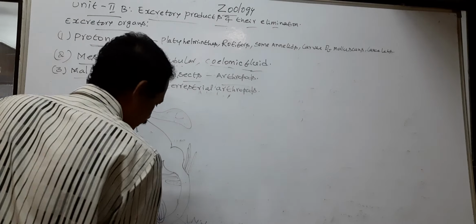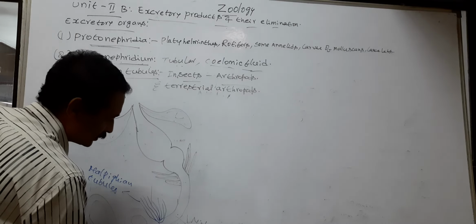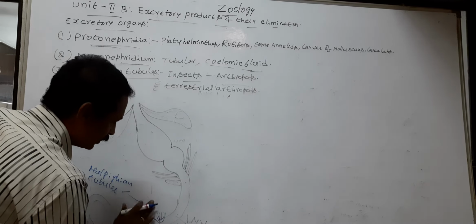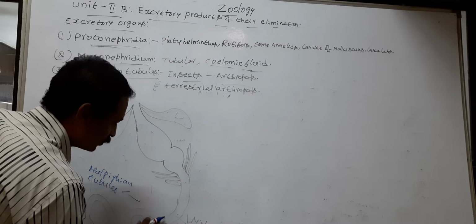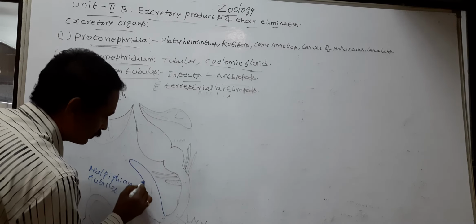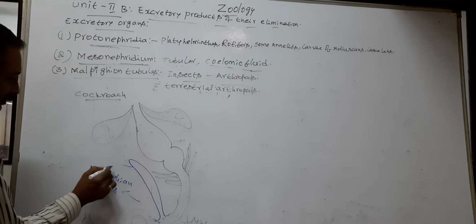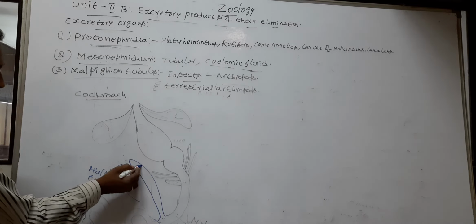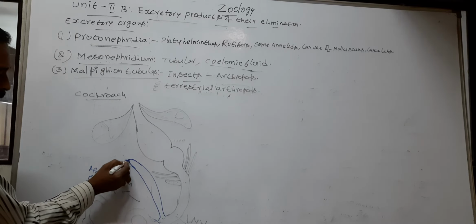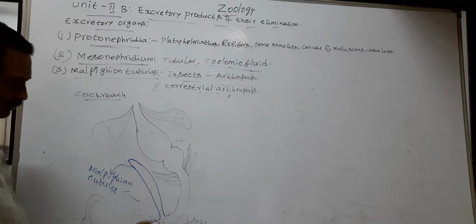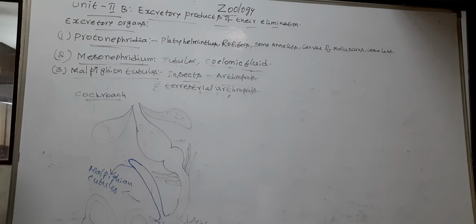So the Malpighian tubule, at one side, is closed. This is Malpighian tubule. At one end of the Malpighian tubule is closed and another side opens into alimentary canal.